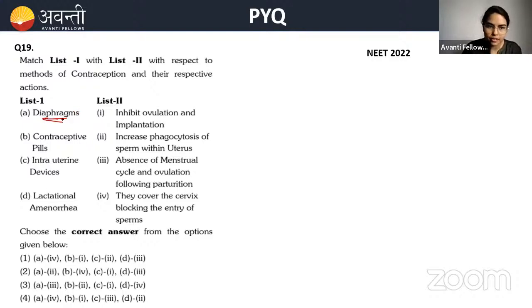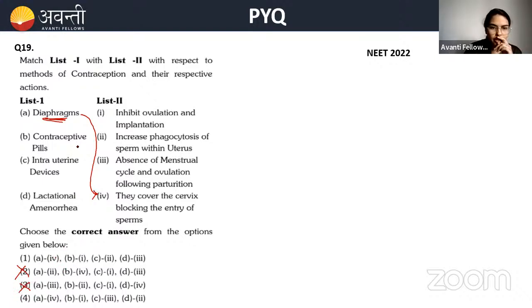Okay, diaphragms are barriers, and barriers will prevent the meeting of sperm and egg by covering the cervix. Diaphragm is four. So four is the correct one. They cover the cervix, blocking the entry of sperm. So see here, which option in A has four? 1 and 4 are there.